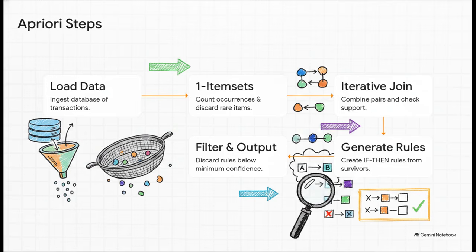It combines surviving items into pairs, checks their support, and throws away the rare ones. Then it builds momentum, making combinations of 3, then 4, and repeating this until no larger item sets can be formed. Fourth is rule generation, where it creates those if-then rules from the survivors. And finally, step 5, it filters and outputs, calculating the confidence and lift, discarding anything weak, and presenting you with only the absolute best, most powerful rules.